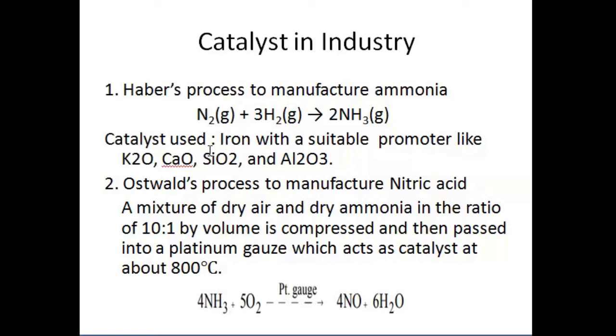The second application of a catalyst in industry is the Ostwald process to manufacture nitric acid. In this, a mixture of dry air and dry ammonia in the ratio of 10:1 by volume is compressed and passed into a platinum gauze, which is the actual catalyst used in this reaction. This reaction takes place at 800 degrees Celsius.